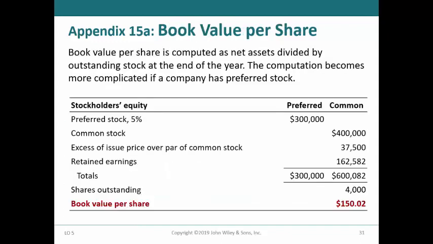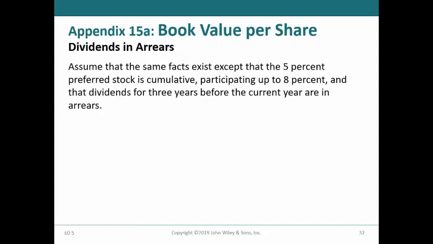This slide shows a calculation of book value per share when there is a preferred stock. As shown, the stockholders' equity attributable to the common shareholders is $600,082, which, when divided by the number of common shares outstanding of 4,000, yields a book value per share of $150.02. When there are dividends in arrears for 3 years and the 5% preferred stock is both cumulative and participating